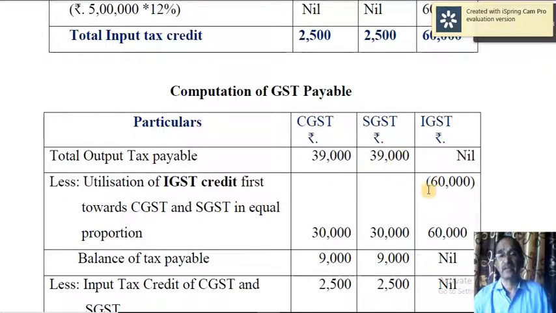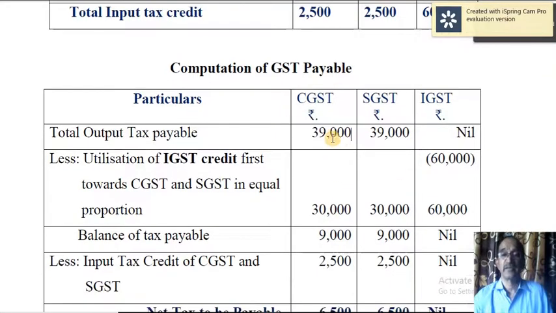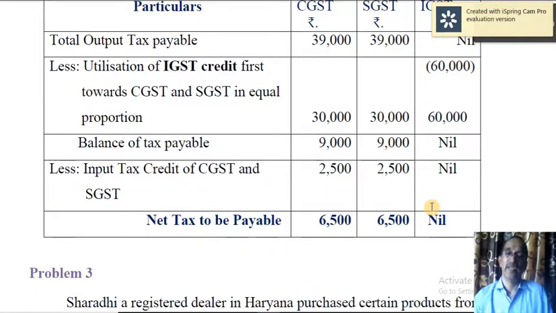So that, this is the output tax liability of CGST and SGST. You are using this 60,000 equally here, 30,000 and 30,000, so that this 60,000 is exhausted. Now you have to make use of input tax credit of CGST and SGST. So 30,000 minus 9,000, 2,500. Then 30,000 minus 9,000, 2,500.